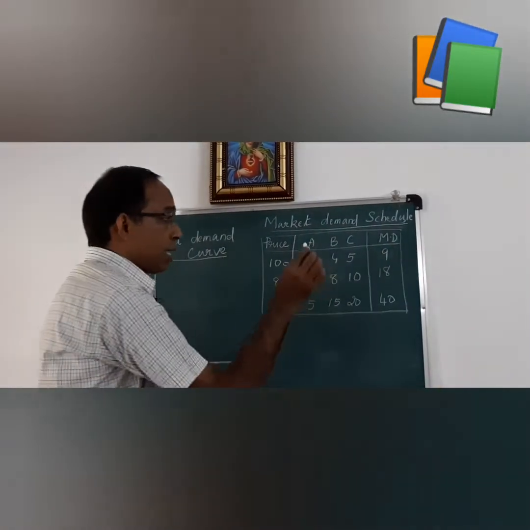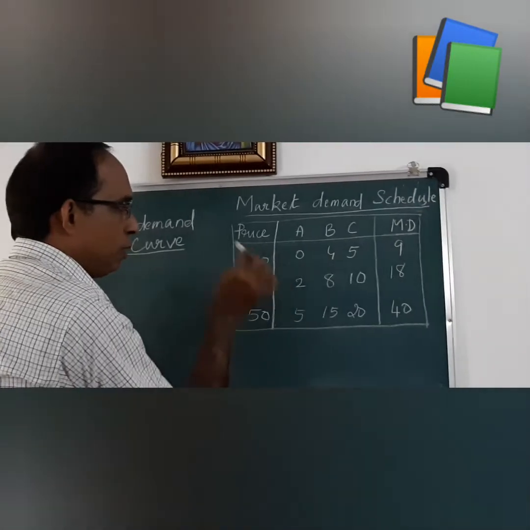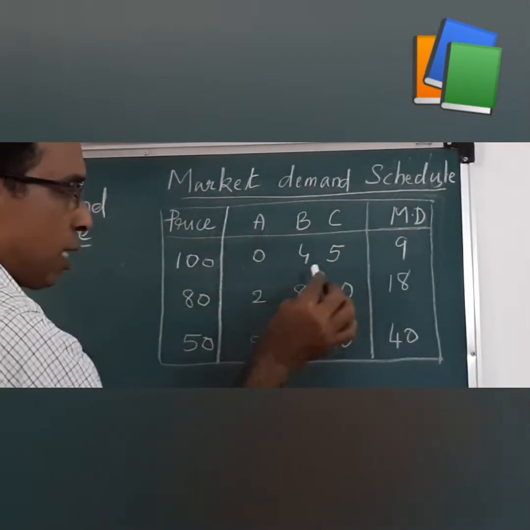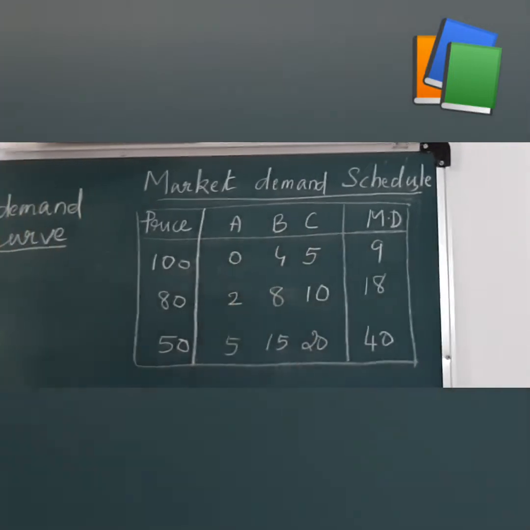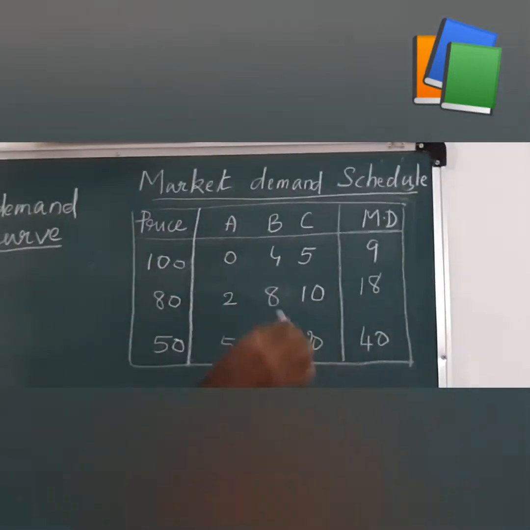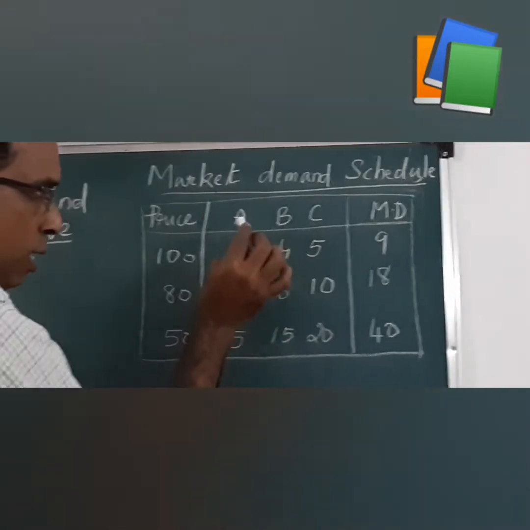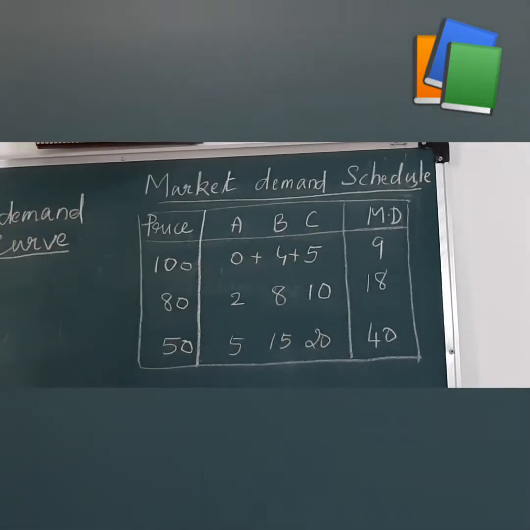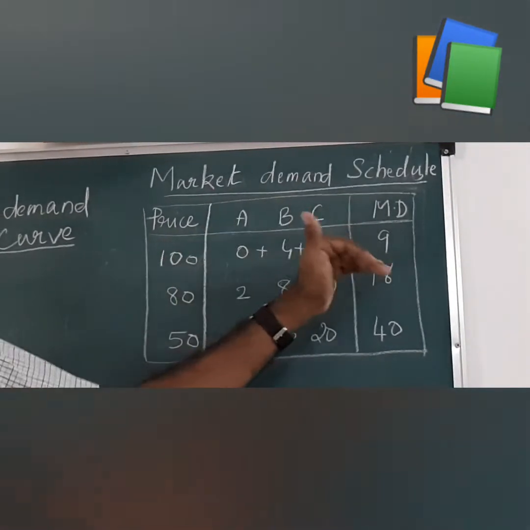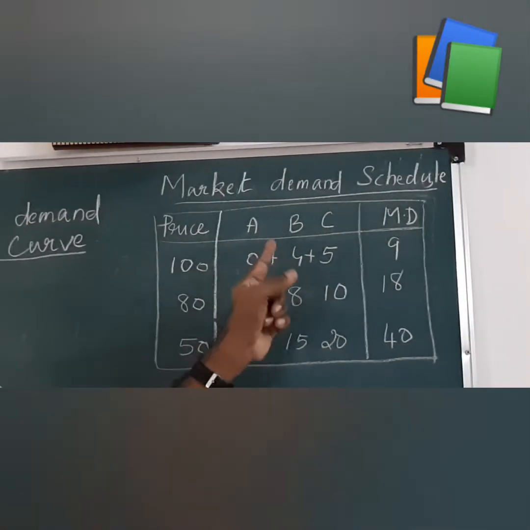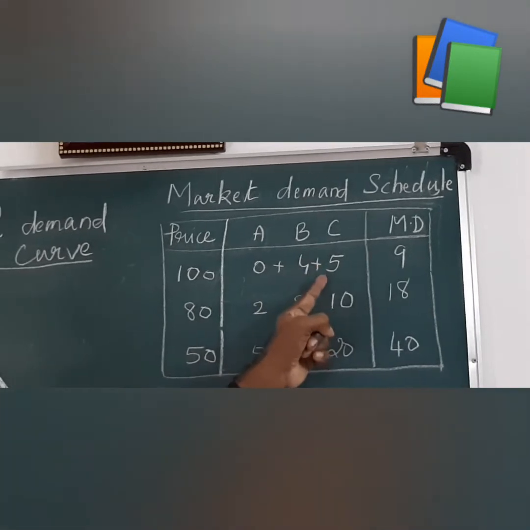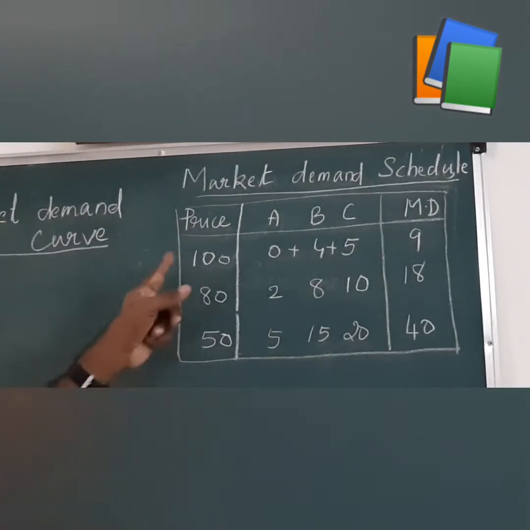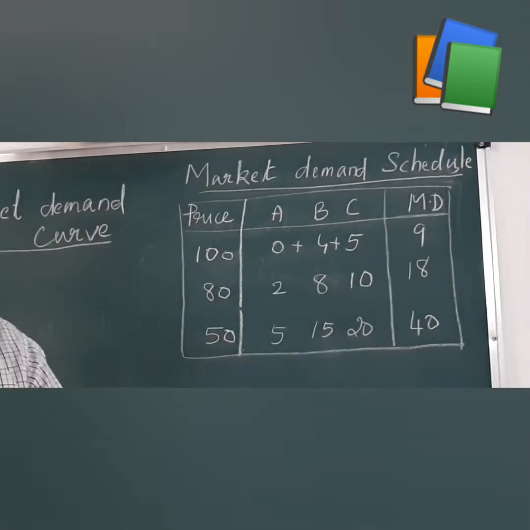So, what is the market demand of apple at rupees 100? We have to add the demand of all consumers in the market. Here we assume that there are only three consumers, A, B and C. So the market demand for apple is 0 plus 4 plus 5, that is 9. Market demand of apple at rupees 100 is 9.